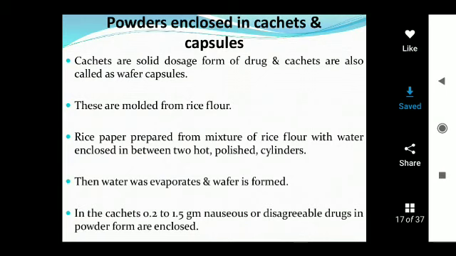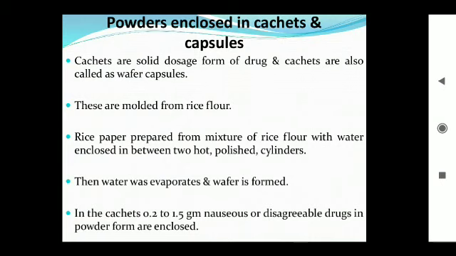These cachets are one of the oldest dosage forms of medicament for enclosing a large amount of powder. These cachets have been replaced with capsules. Cachets are also called vapor capsules. They come under the solid dosage forms of a drug. They are made using rice flour.